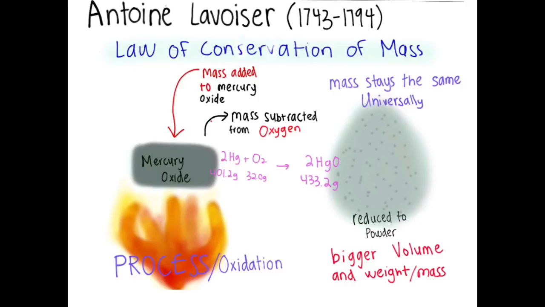He determined this by the process of oxidizing mercury oxide. When burning mercury, it absorbs oxygen from the air, thus meaning it subtracts the mass from the air and adds it to itself. He concluded with a powder with a bigger volume, weight, and mass. However, the mass stayed the same universally.